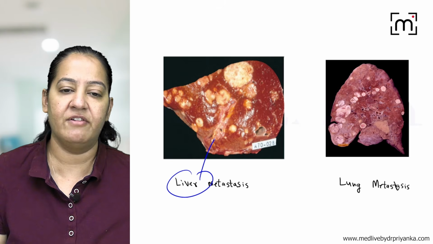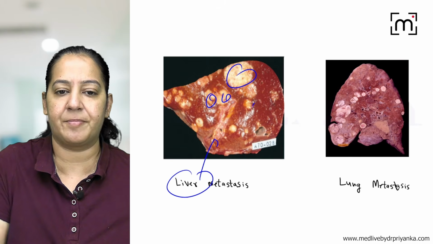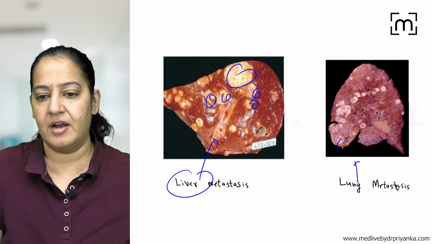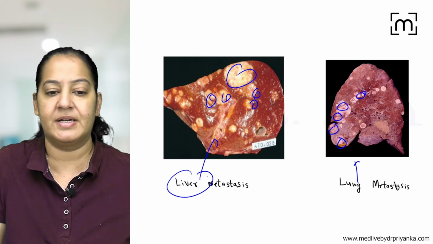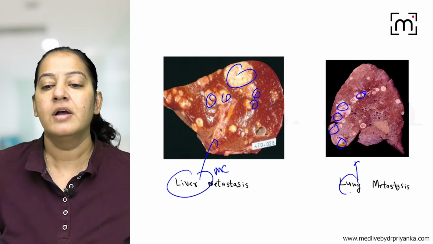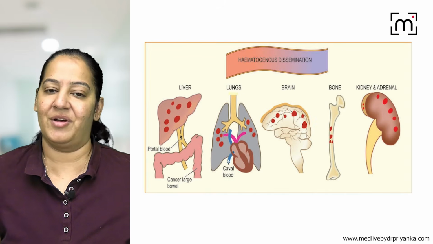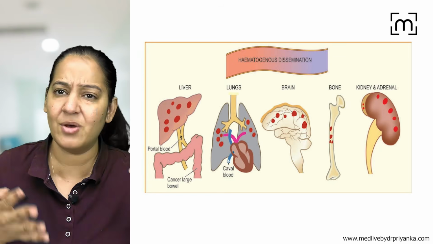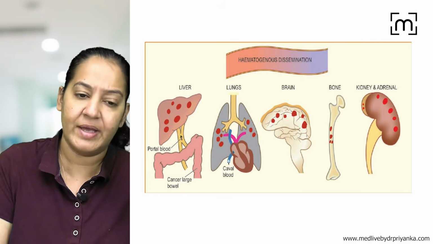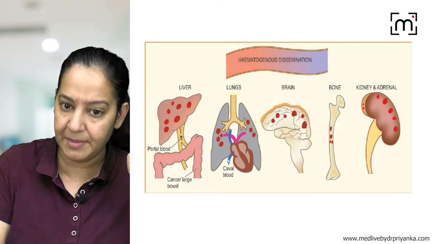You can see these are the liver mets. Multiple liver mets are present like this. And you can see these are the lung mets. Multiple lung mets are present. Liver is the most common organ involved. Lung is the second most common organ involved. You can see various organs are also involved apart from these.